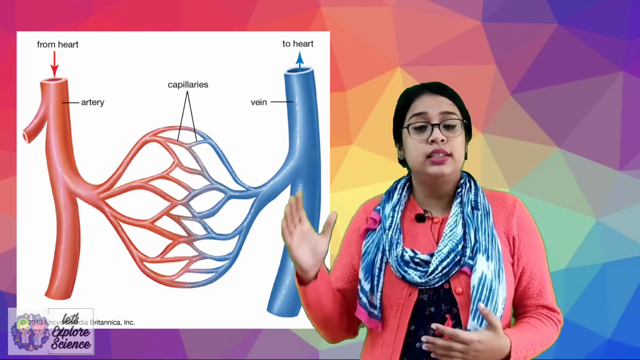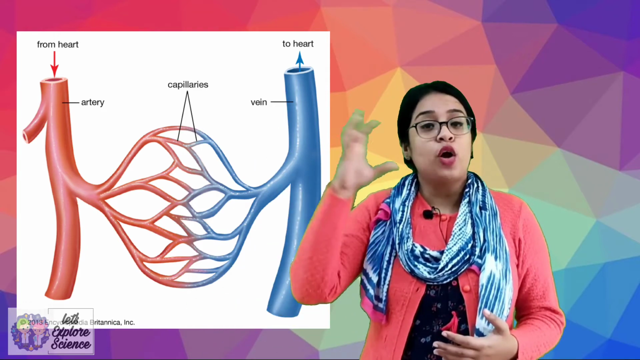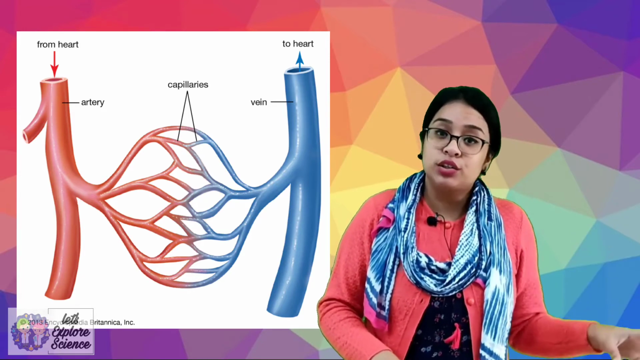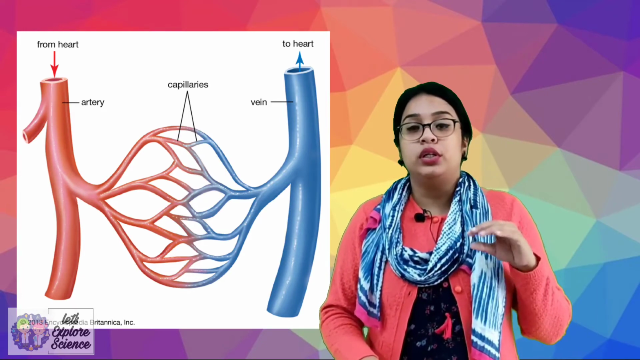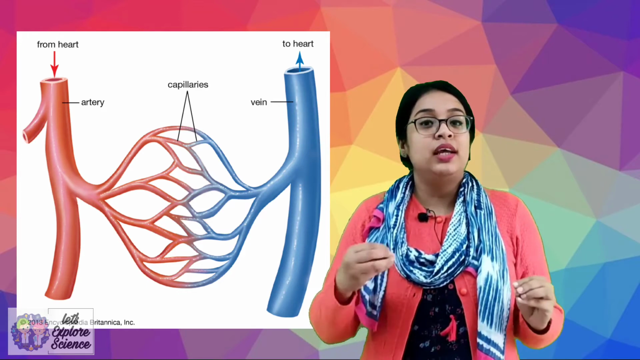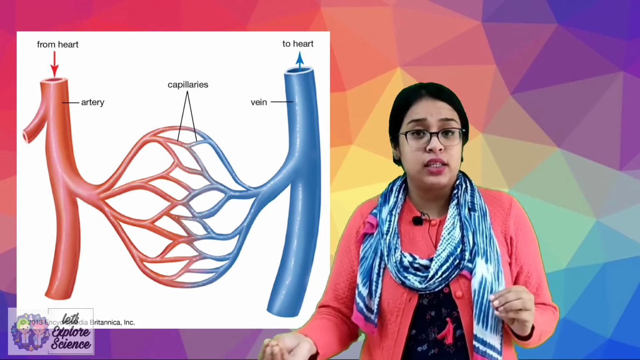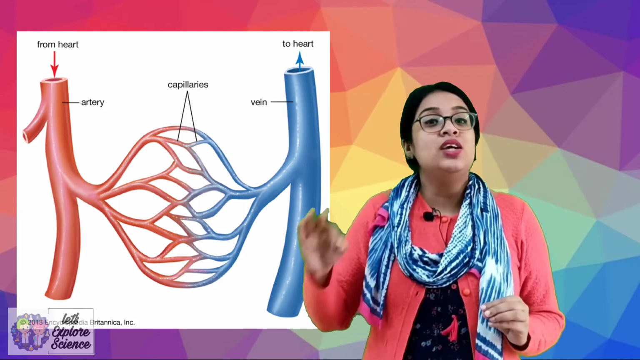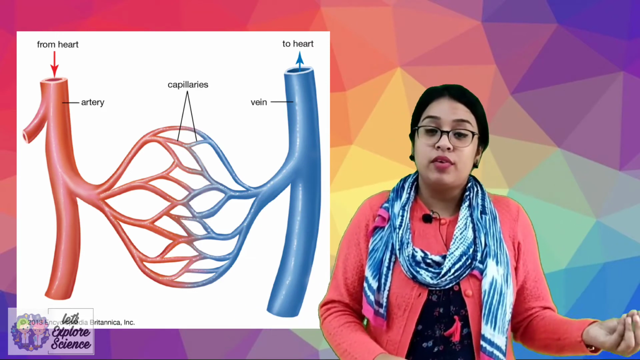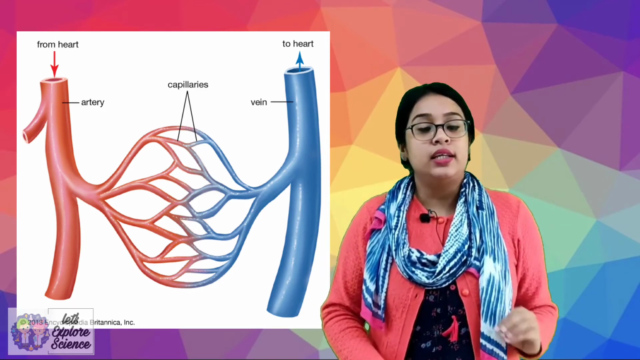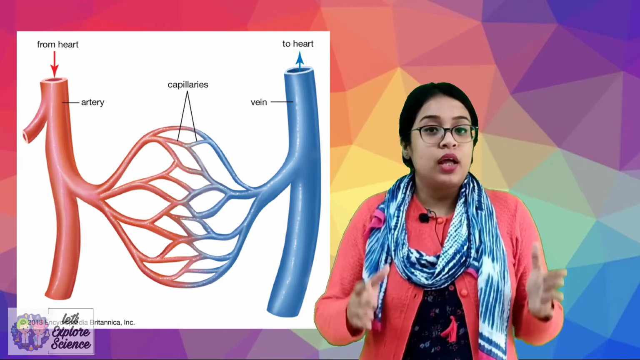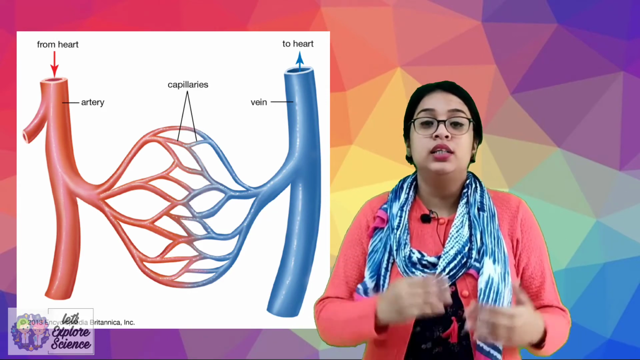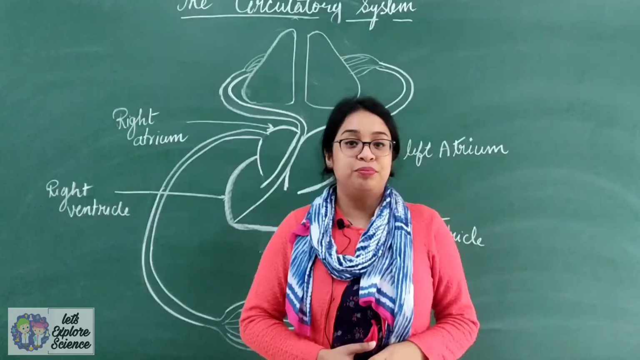Now generally all arteries carry oxygenated blood from the heart to different parts of the body, and veins carry deoxygenated blood from the different parts of the body to the lungs. But there is an exception. In case of artery, the pulmonary artery, which is present inside the heart, carries deoxygenated blood, and the pulmonary vein, which is present inside the heart, carries oxygenated blood. Now the pulmonary artery and the pulmonary vein and the structure of the heart we will learn in detail now.